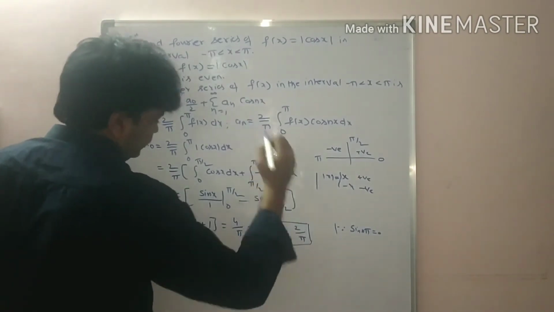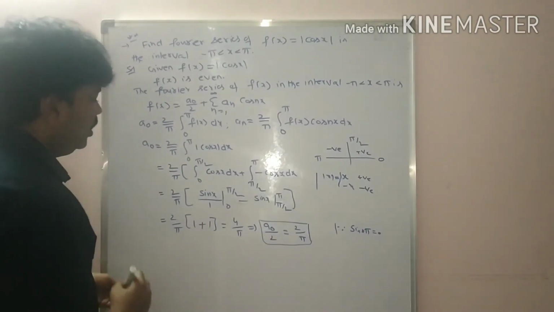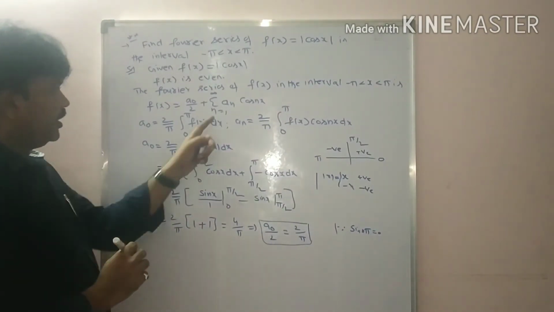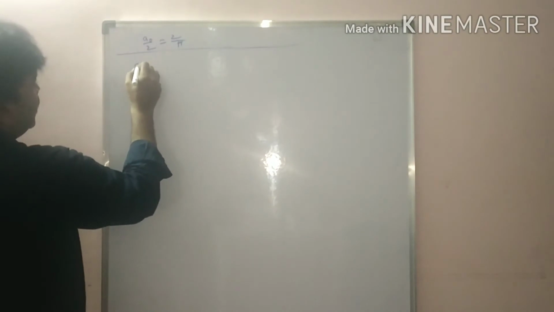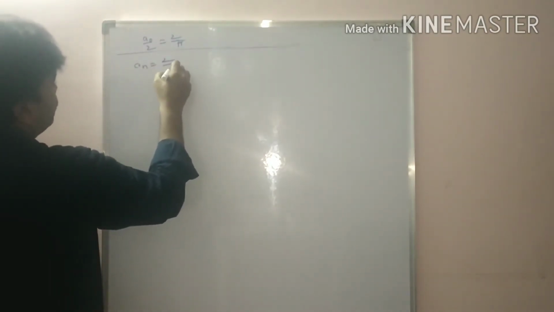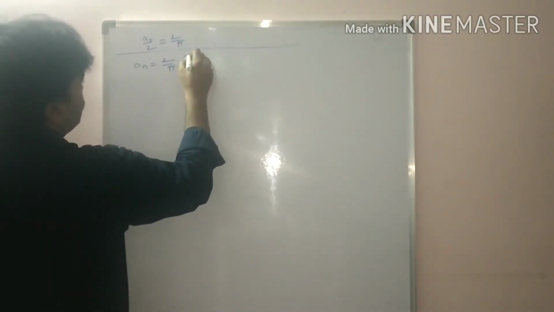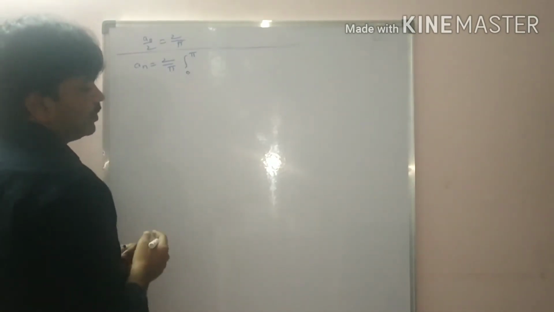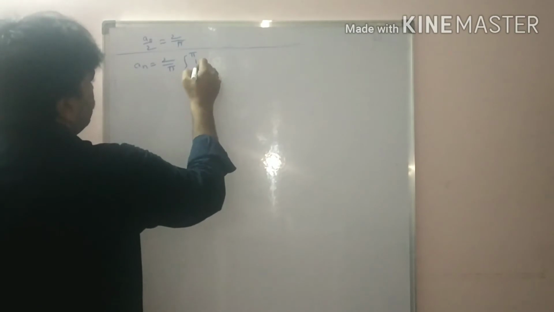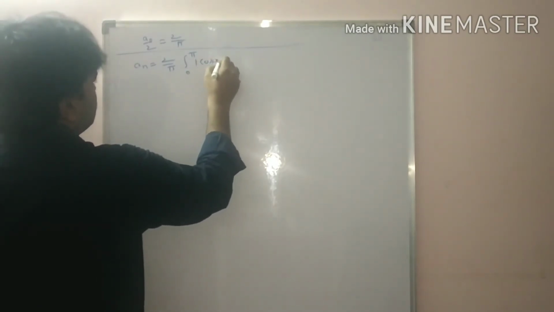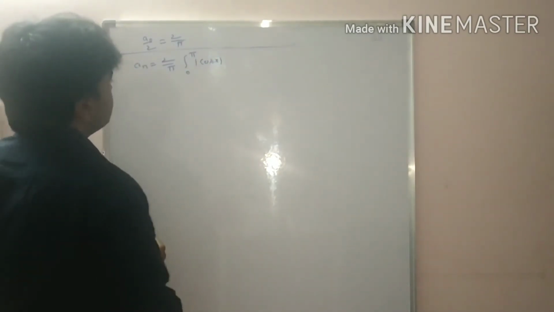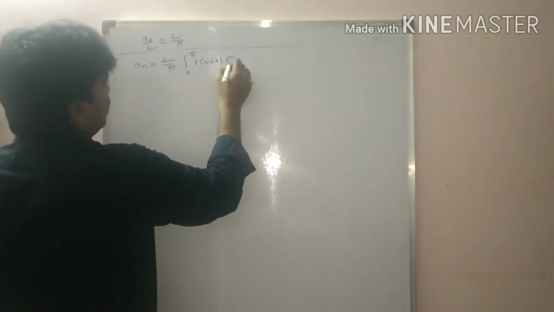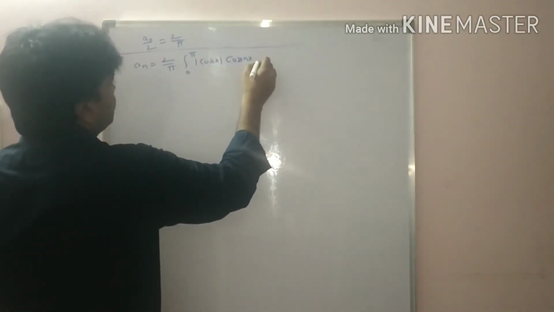Now I want to find a_n value, students. a_n is equal to 2 by pi integral 0 to pi f of x, students. F of x is again modulus cos x, and then cos nx dx.